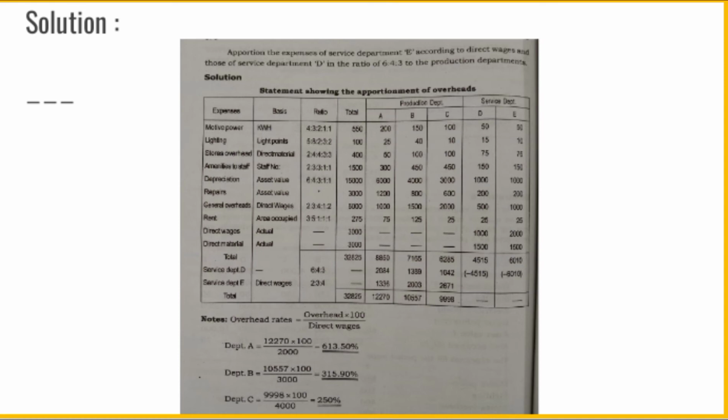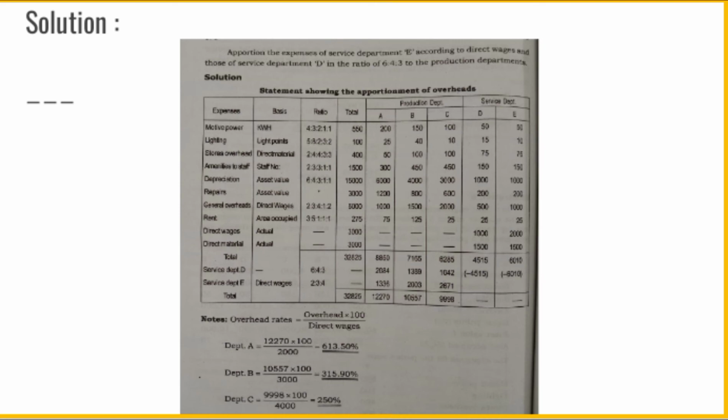This is our primary distribution summary. So here we have already allocated or apportioned all the overhead expenses to each of these production departments and service departments, and the primary distribution summary totals are: Department A 8850, B 7165, C 6285, D 4515 and E 6010. Then our next step is the preparation of the secondary distribution summary under the direct distribution method.